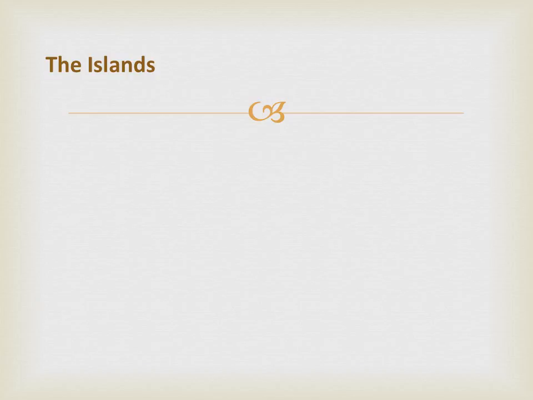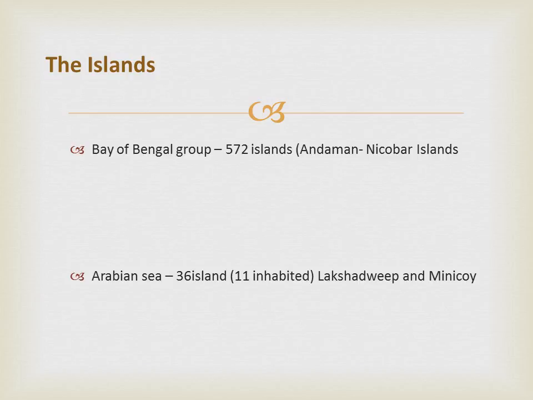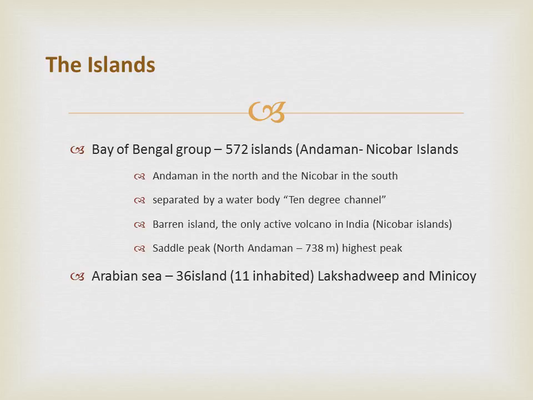Finally, we'll see about the islands. There are two major island groups in India, one in the Bay of Bengal and the other in the Arabian Sea. The Bay of Bengal island group is divided into two broad categories, the Andaman in the north and Nicobar in the south. They are separated by a water body which is called the Ten Degree Channel.